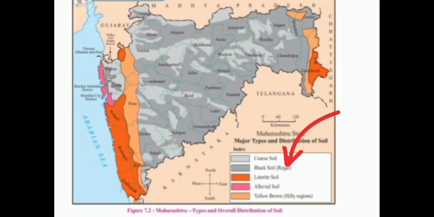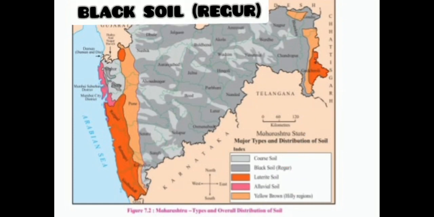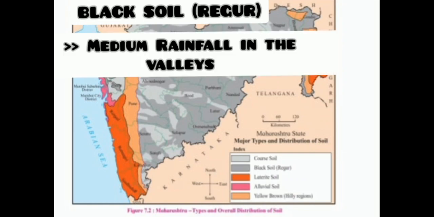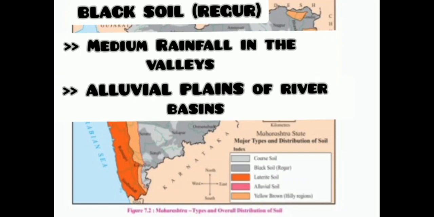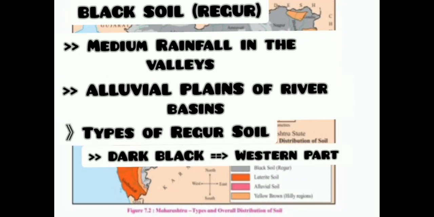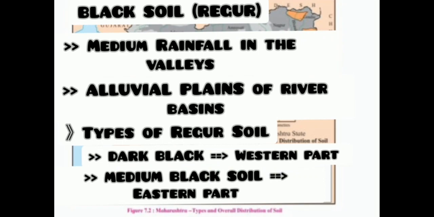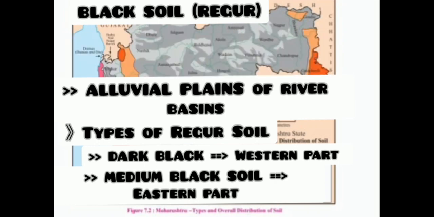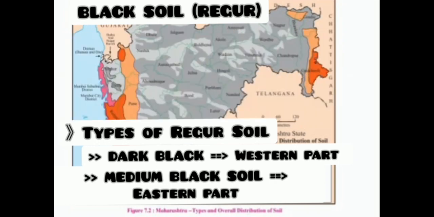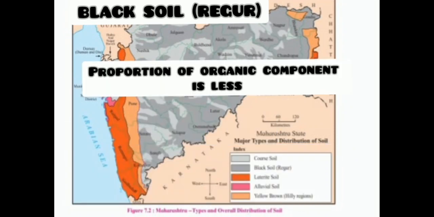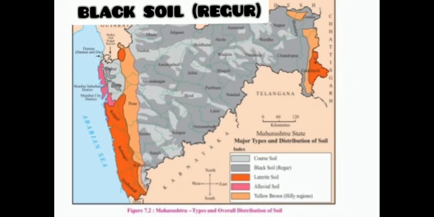Next, the second one is Regur or black soil. The soil is found in areas of medium rainfall in the valleys and alluvial plains of river basins. Dark black soil is found in the western part of the Deccan Plateau and medium black soil is found in the eastern part, that is Vidarbha. These are types of the Regur soil. The proportion of organic component is less in this soil.